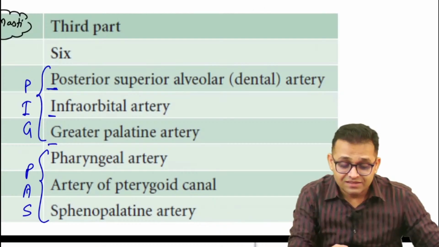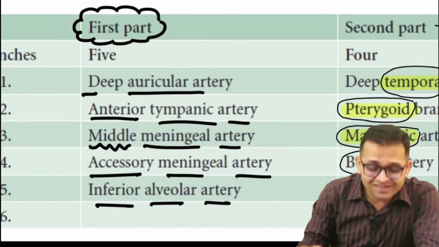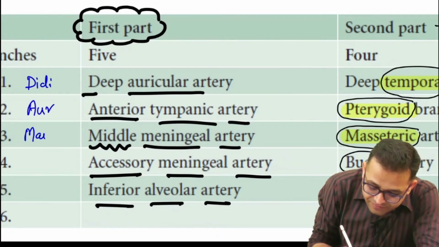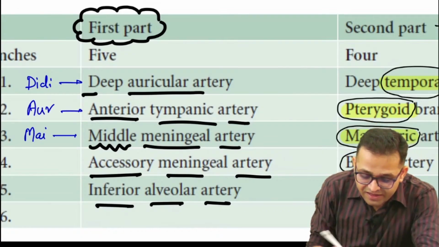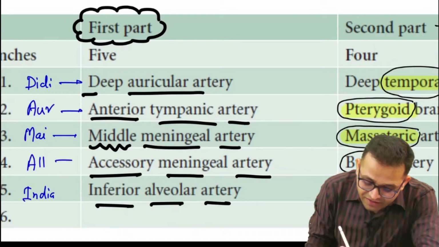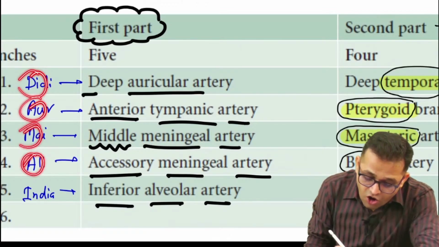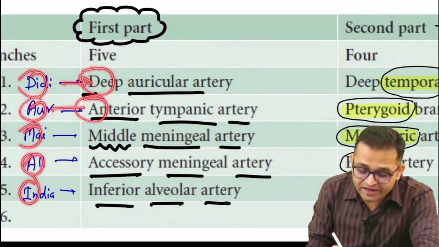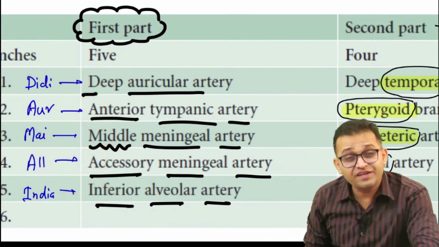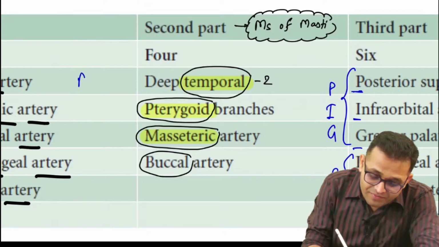Now for the first part, let us see a funny mnemonic. Sir, Didi aur Main, DAM, you can remember Didi aur Main, all India. D for deep auricular artery, A for anterior tympanic artery, M for middle meningeal artery, A for accessory meningeal artery, I for inferior alveolar artery. Didi aur Main all India.